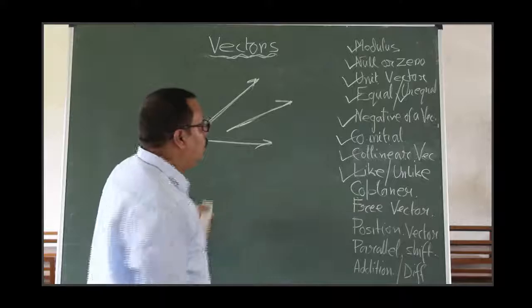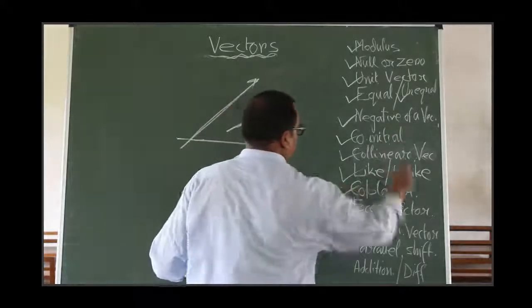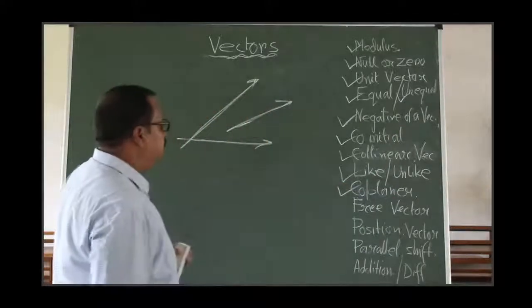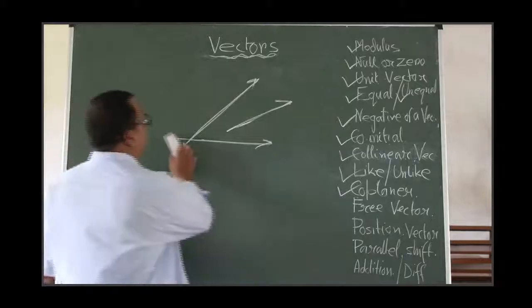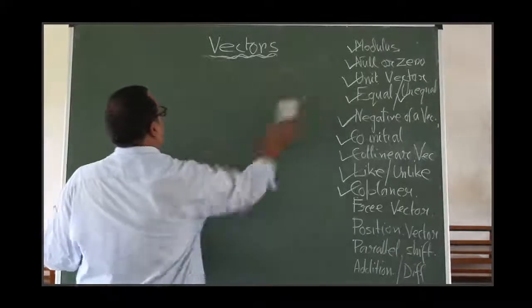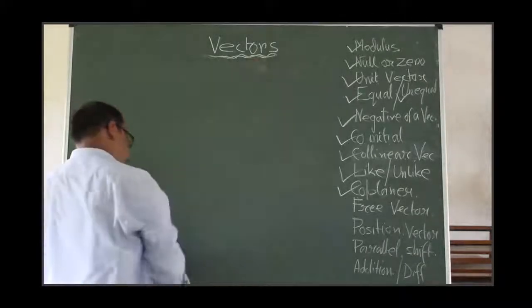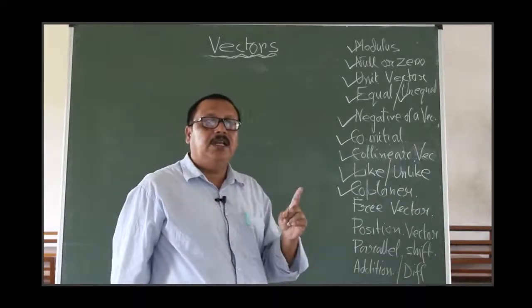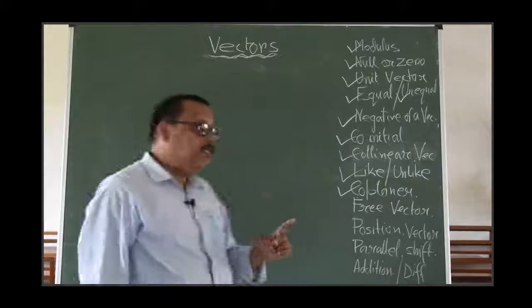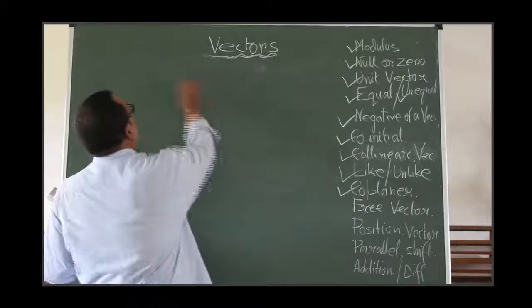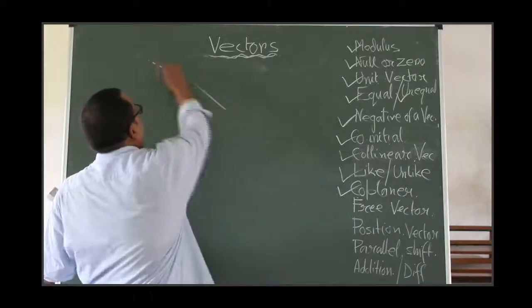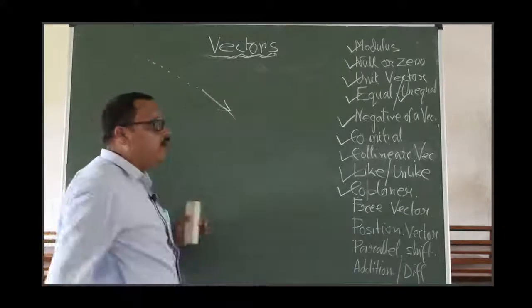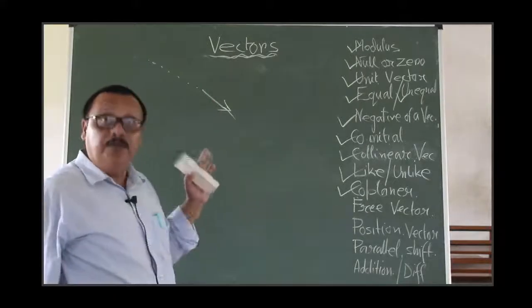Right? What are free vectors? If the initial points of vectors are not defined clearly, such types of vectors are called free vectors. These are called free vectors.